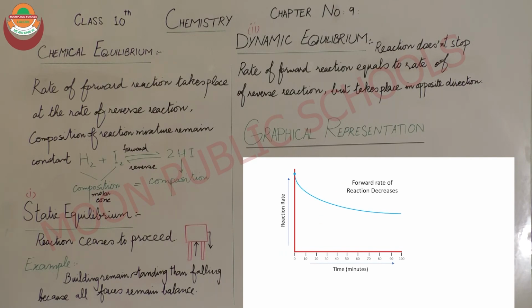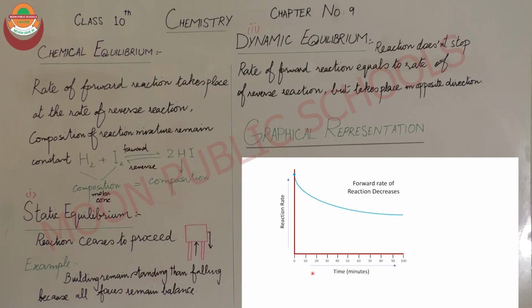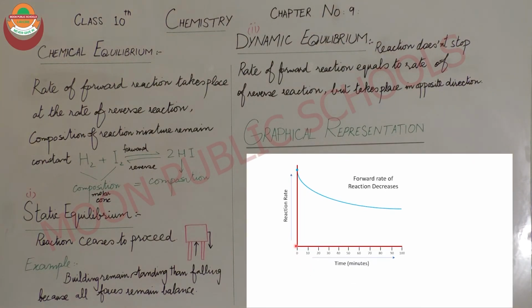When the reaction proceeds, the reactants start to decrease because the product starts to increase, and at this point the forward reaction rate starts to decrease slowly. You can see here that after the forward reaction reaches its maximum point, it decreases slowly because the reactants decrease and the products start to form. The forward reaction slows down gradually as time passes. You can see in the graph the forward reaction rate decreases, but when it decreases, the rate of reverse reaction starts increasing. At that time the product starts increasing and the reactants start decreasing.